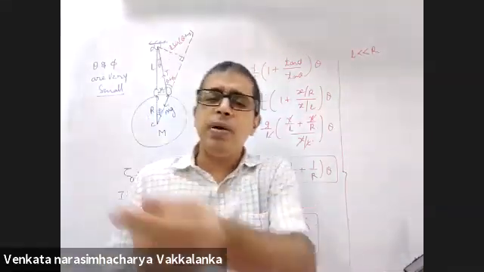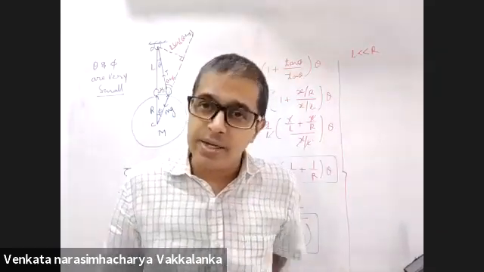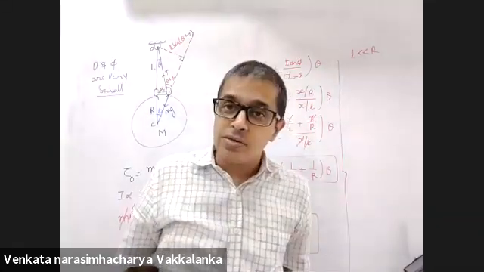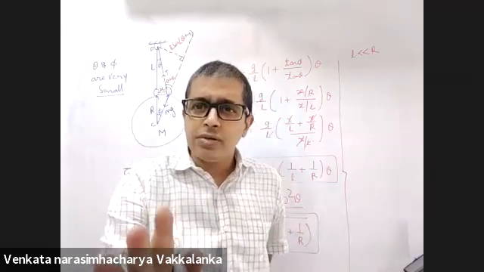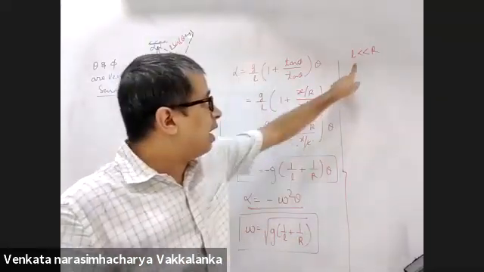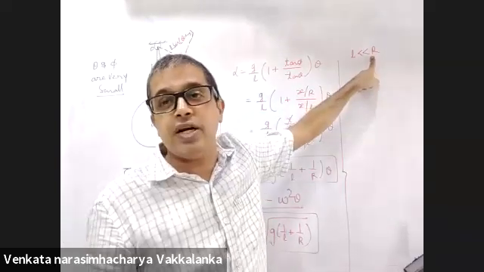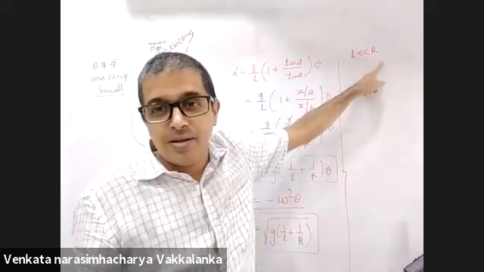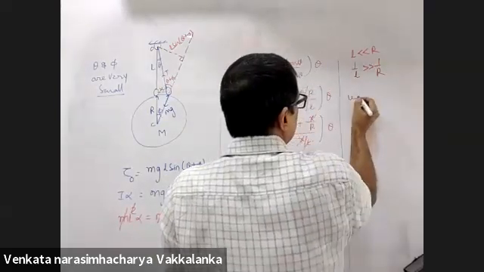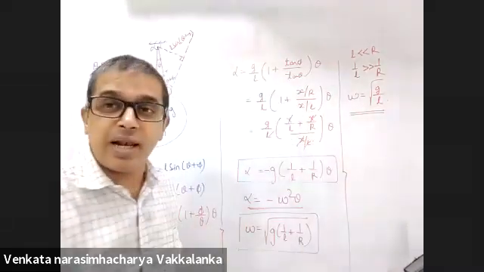So in a simple pendulum experiment which you people do, length of the pendulum, how much will you take? 1 meter, 2 meters, 5 meters, 10 meters, 100 meters, 1 kilometer. Even then, L will be much smaller than the radius of Earth. 6,400 kilometers is the radius of Earth. So then 1 by L is much larger than 1 by R. Omega is under root g by L. This is what you told me in the last class.